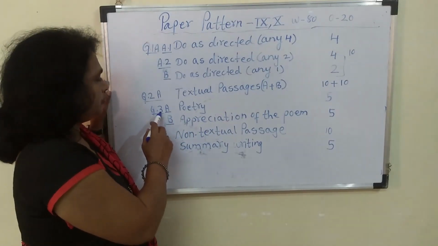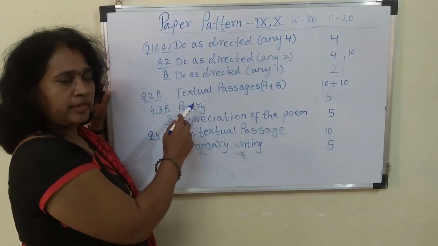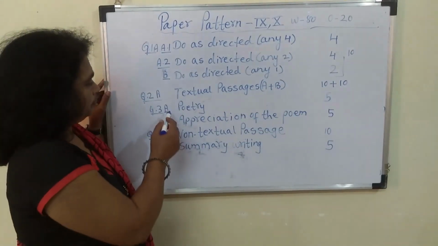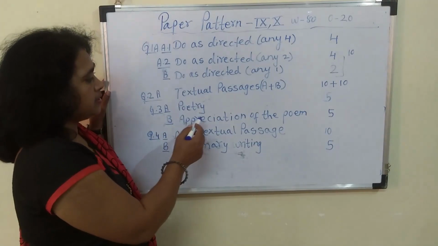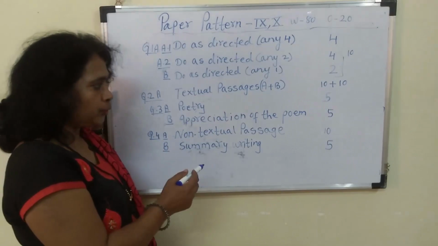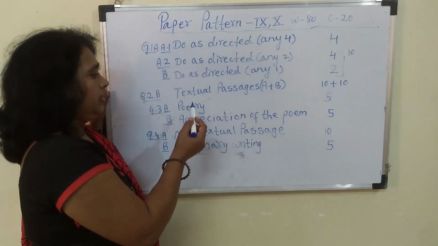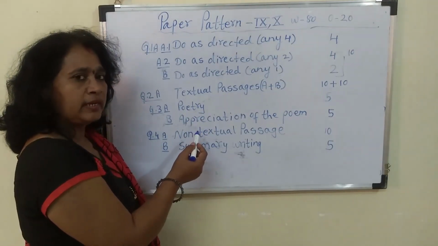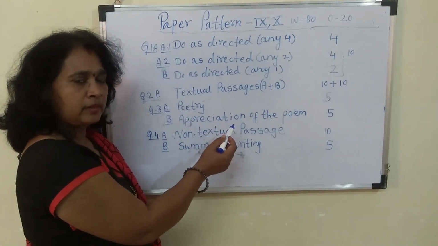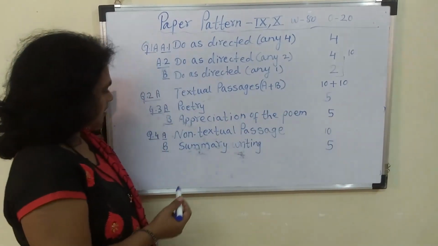Next is question 3A, poetry. A poem is given. Based on that, some questions are given which carry 5 marks. Next is B, that is appreciation of the poem. Critical appreciation of the poem which you have to write in a paragraph format. If you write in points, you may get only 3 marks, but you have to follow the method which will be in paragraph form, and that carries 5 marks.